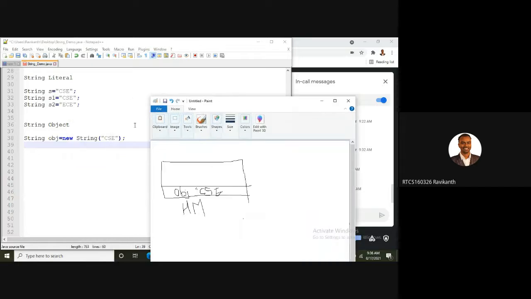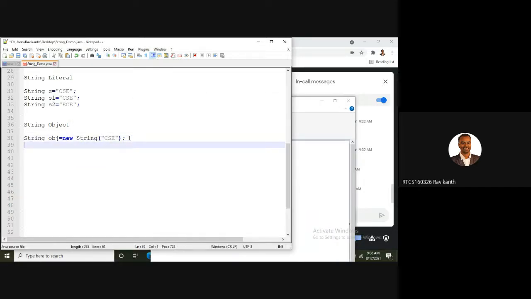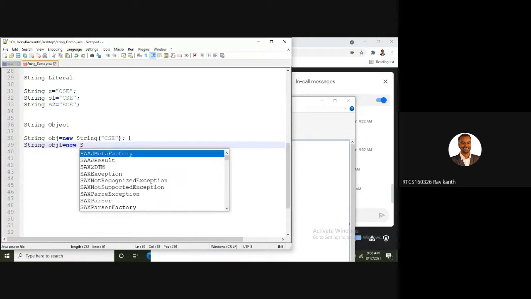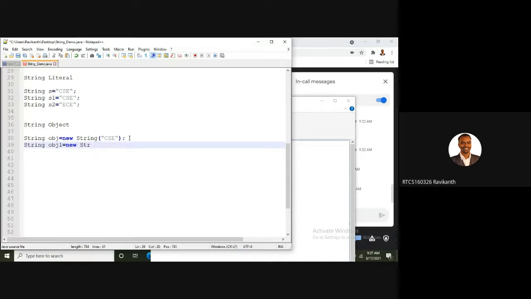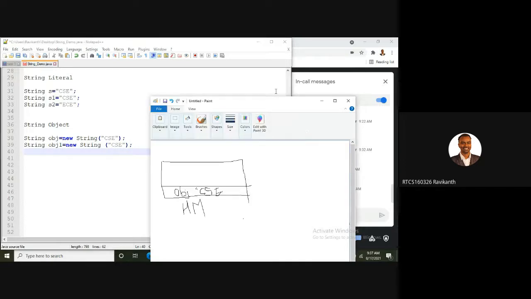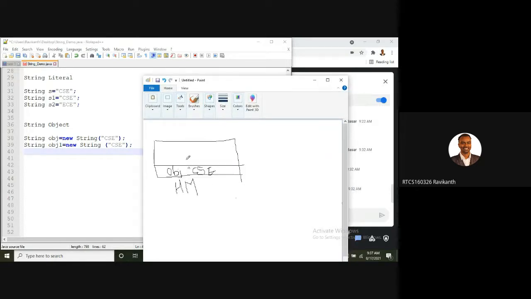Later I said again string obj1 equal to new String of CSE. Again I'm taking CSE. Now tell me what happens.